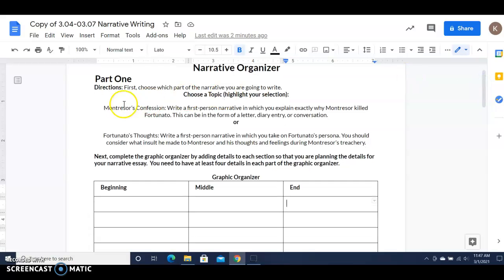So here's what you're doing, and you're doing part one for 3.04. All right. So you are choosing. All right. So you are either writing about Montresor's confession, write a first person narrative in which you explain exactly why Montresor killed Fortunato. This can be in the form of a letter, a diary entry, or a conversation. All right. So no matter which one of these you choose, it's going to be narrative writing. So whether it's a letter, diary entry, or conversation.